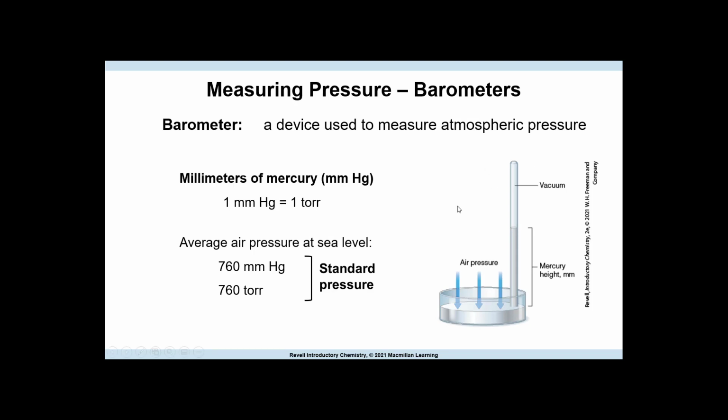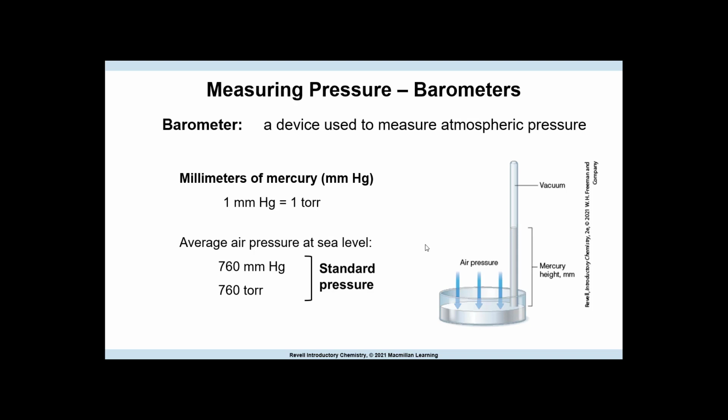So if we're dealing with a lot of high air pressure, this pushes down and the liquid goes up in the tube. When it's low pressure, this pressure is not as strong. It releases some, and this liquid will come out of here and fill up more on this side. So we measure the pressure of the atmosphere by measuring the height of the mercury inside the tube. Because of this, atmospheric pressure is often reported in millimeters mercury, abbreviated mmHg. This unit is also called a torr. At sea level, the average atmospheric pressure is 760 millimeters mercury, or 760 torr.